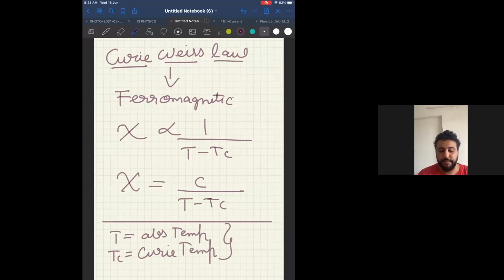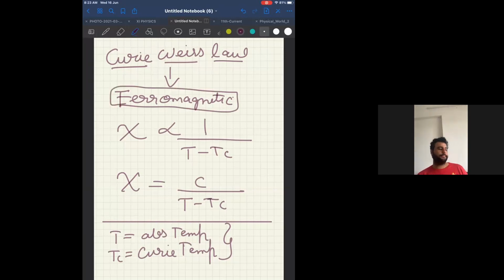Please make a note. Now, see page number 61 in your module and see the side heading Curie-Weiss law. What is written? At temperatures above Curie temperature, the magnetic susceptibility of a ferromagnetic material is inversely proportional to T minus Tc. Therefore, susceptibility is equal to C divided by T minus Tc. This is called the Curie-Weiss law. Write it down as it is. Remember, this law is for ferromagnetic substances.